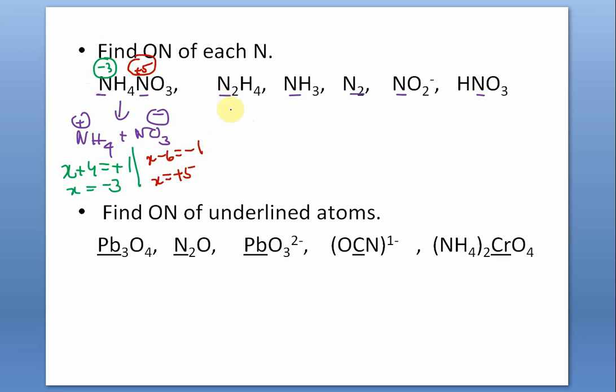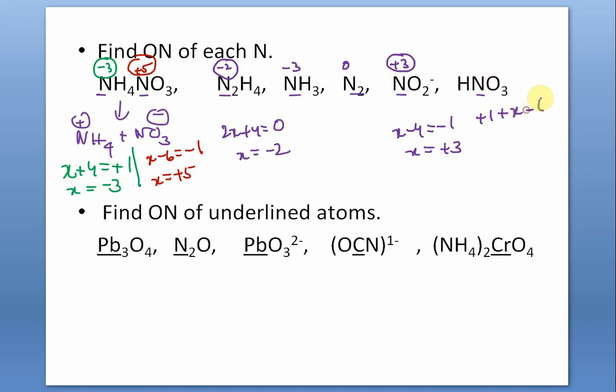Right? So this is hydrazine. Let us find out for hydrazine. 2x plus 4 is equal to 0. So x is equal to minus 2. Similarly, this we have already done, minus 3. This is 0. And this is nitrite ion. x minus 4 is equal to minus 1. So x is equal to plus 3. Nitrite ion. And this is nitric acid, we have already done it for nitrate ion. The same will happen. Hydrogen is plus 1, nitrogen is x, and for 3 oxygens minus 6 is equal to 0, so x is equal to plus 5.